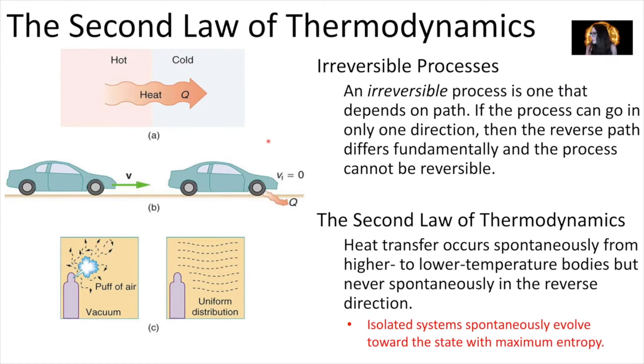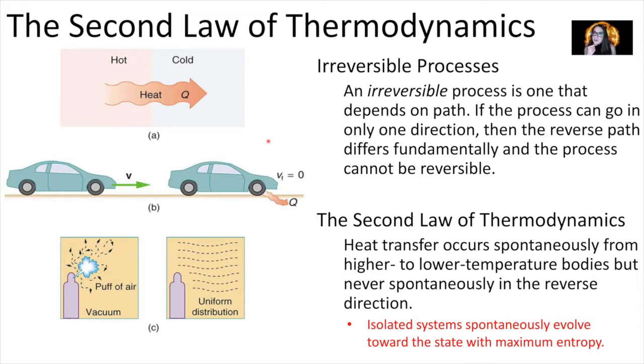In a reversible process, the system and its environment can return to exactly the same states they were in by following the reverse path on the P versus V diagram. But there are irreversible processes too. An irreversible process is one that depends on your path on the PV diagram. If the process can go only in one direction, then the reverse path differs fundamentally, and the process cannot be